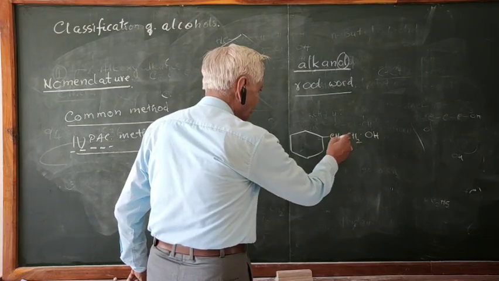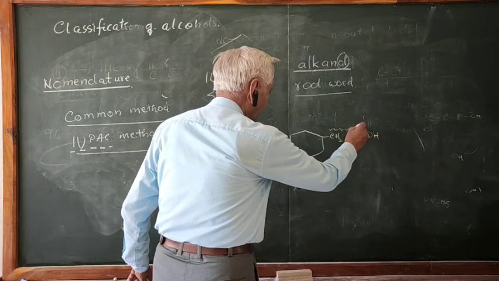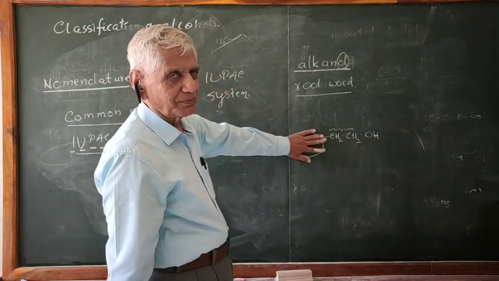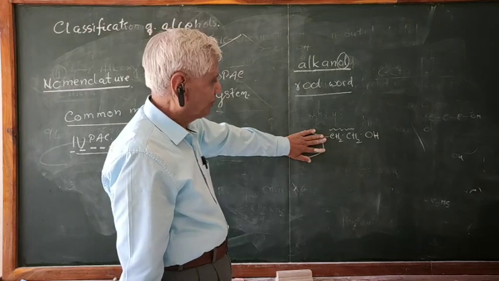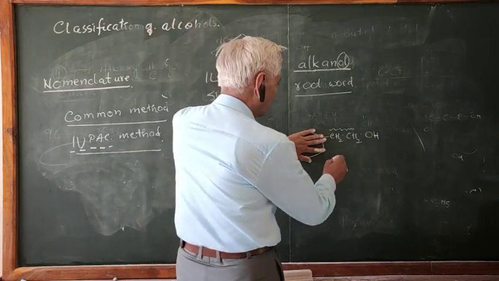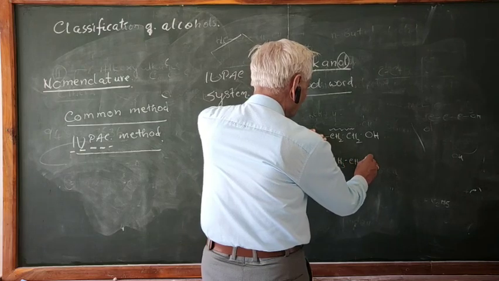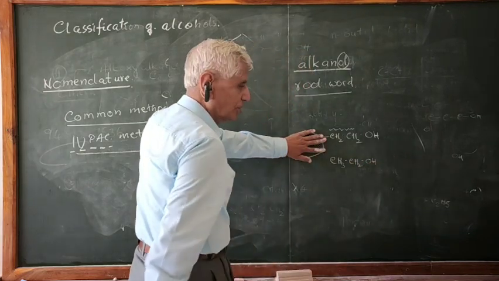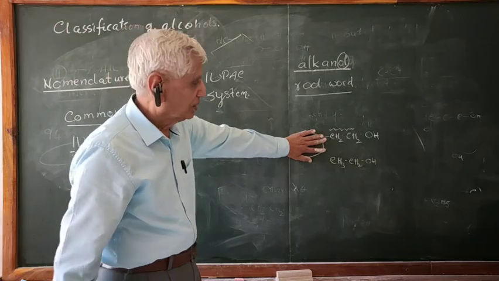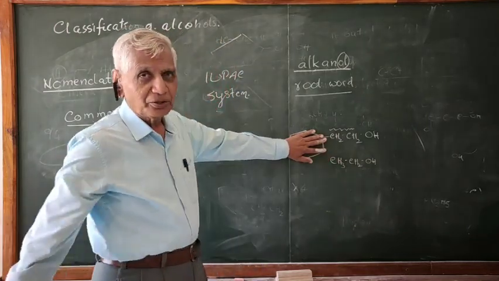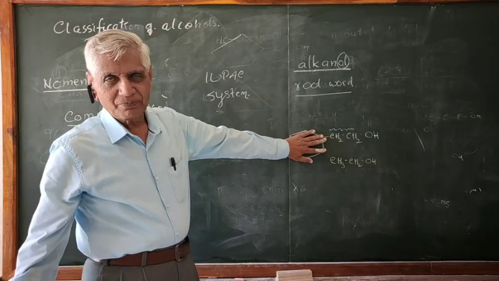Suppose this group is not there. The compound would have become CH3-CH2-OH. And you know this compound, it is ethanol-1.